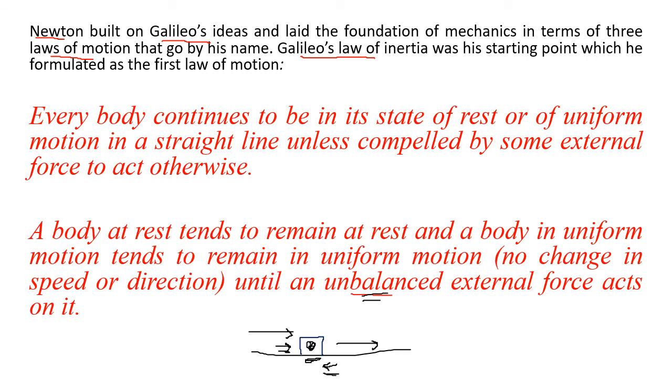So again we conclude with Galileo's law of inertia or Newton's first law of motion. A body at rest tends to remain at rest, and a body in uniform motion tends to remain in uniform motion until an unbalanced external force acts on it. So this is the law of inertia. And how do we state inertia? Inertia is the tendency of the body to resist its change in state.